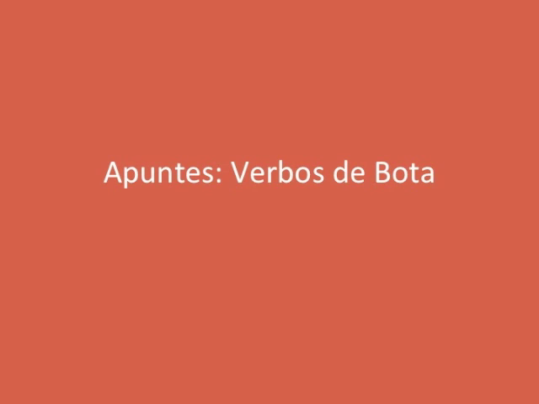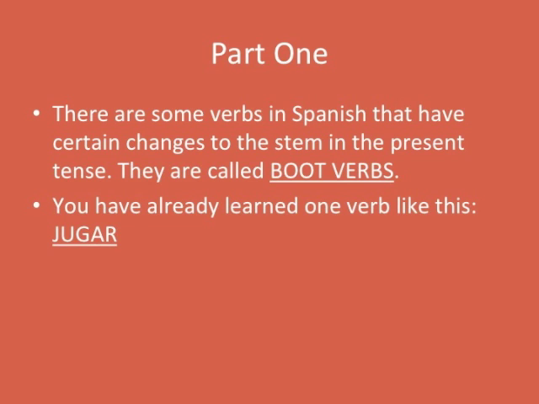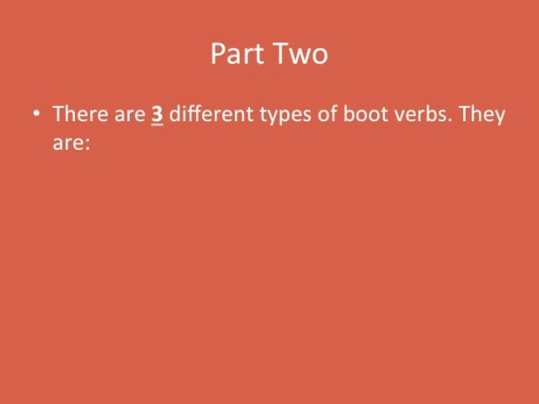This video is for the note-taking guide entitled Apuntes, Verbos de Bota. There are some verbs in Spanish that have certain changes to the stem in the present tense. They're called boot verbs. You've already seen one verb like this, jugar. There are three different types of boot verbs. They are O to UE, E to IE, and finally, E to I.